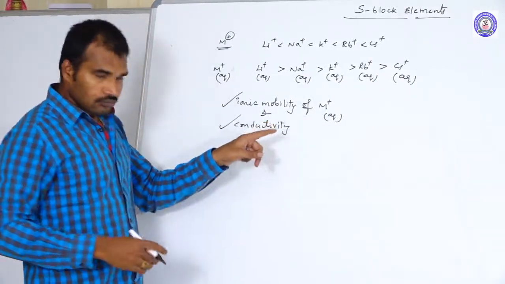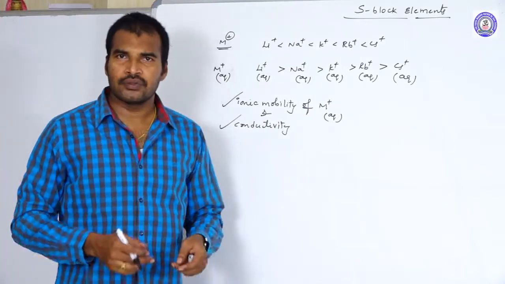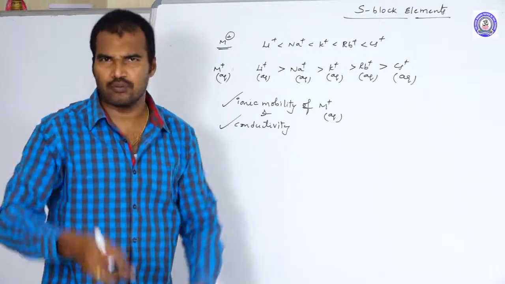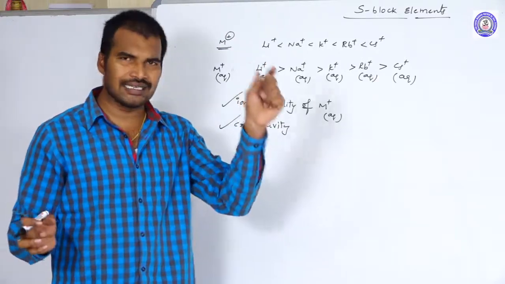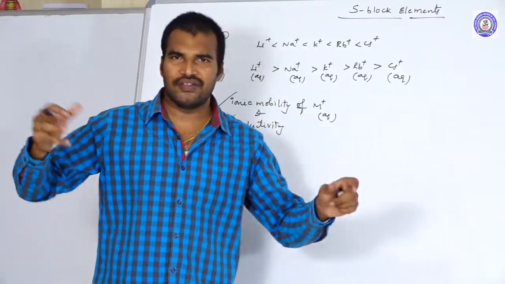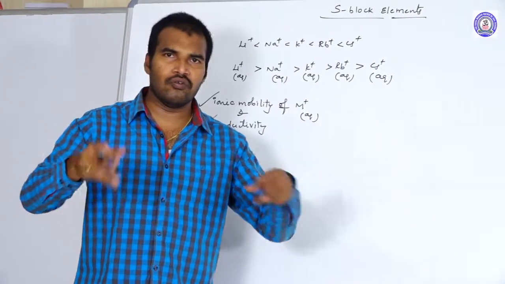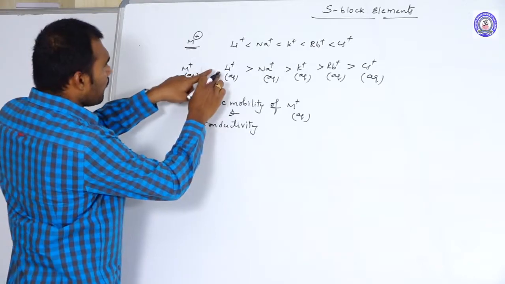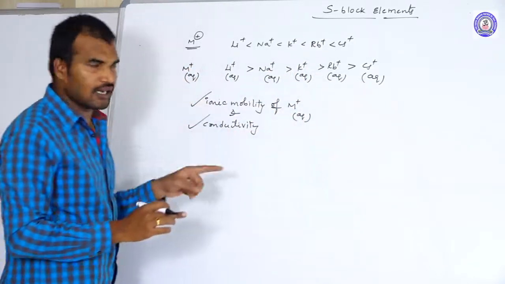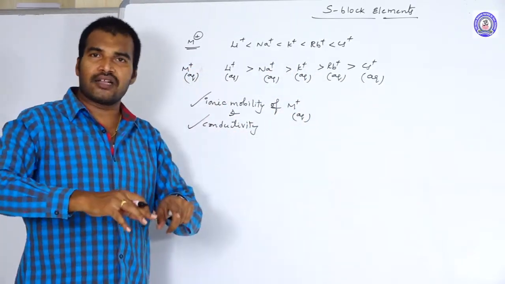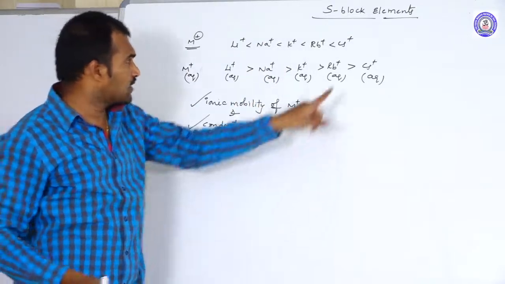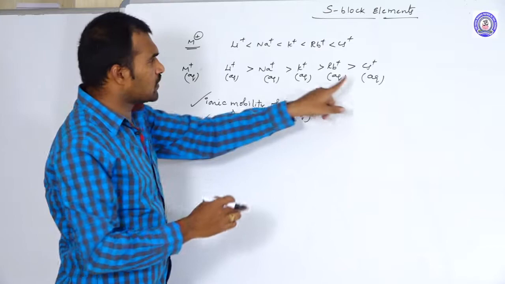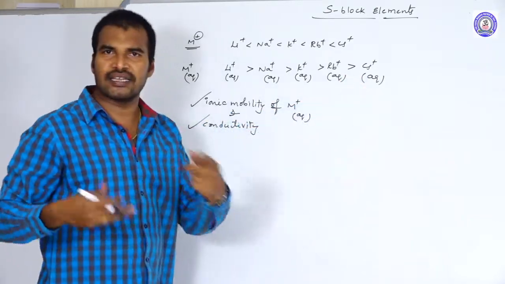Mobility means movement. When the size of the ion is smaller, it can easily move. Compare two persons, one lean and one very heavy. Who will run fast? The lean person. Similarly, the lithium ion in aqueous solution is bigger, whereas cesium is smaller. When there is a competition between these two ions, which can move fast? The cesium ion can easily move.